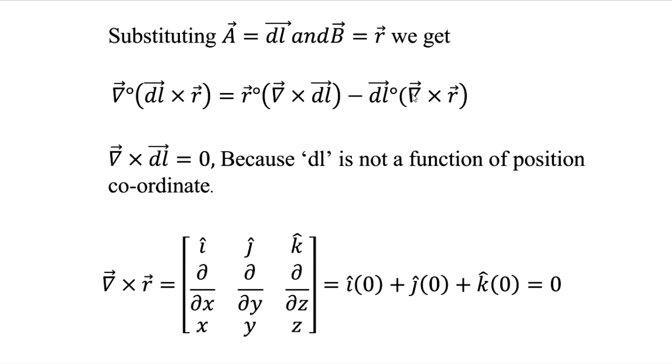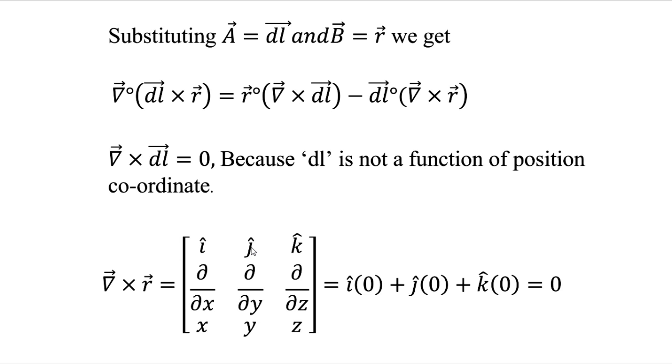Now, the other term, del cross r. You know, del cross r is the determinant of i j k, dou by dou x, dou by dou y, dou by dou z, and r is x i, y j, z k, so x y z. Now you differentiate this: i into dou z by dou y becomes 0, minus dou y by dou z becomes 0. So this term is 0.